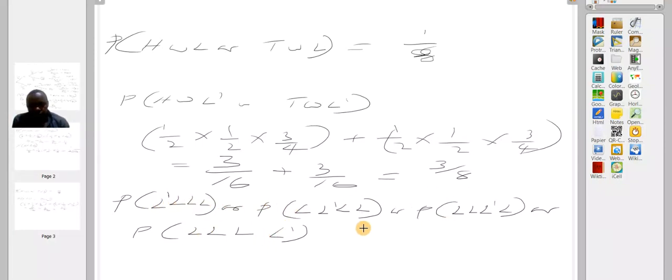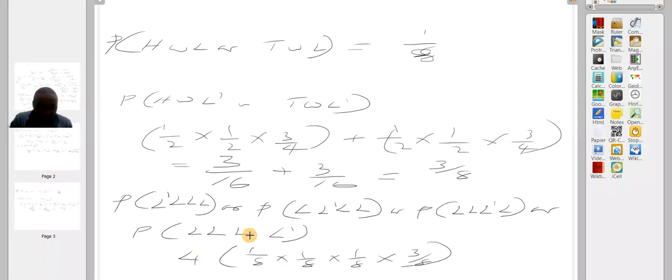So it will be 4 times the bracket of 1 over 8 times 1 over 8 times 1 over 8 times 3 over 8. Remember, these probabilities are all the same, so the answer here is the same as this one and this one. That is the reason I am just multiplying by 4.